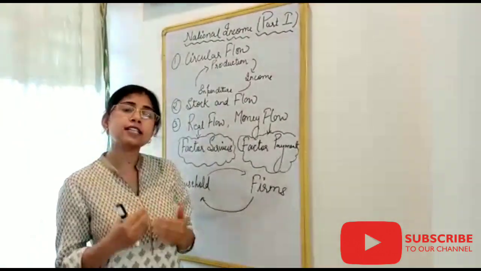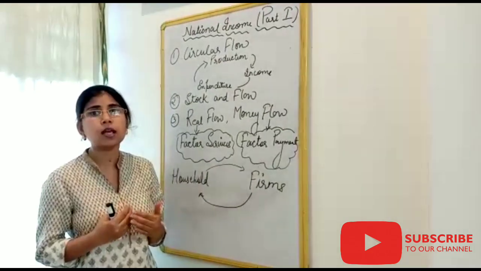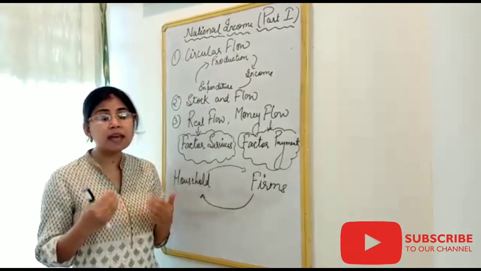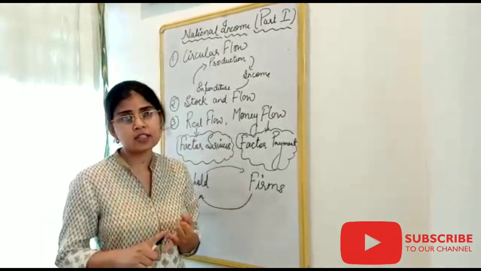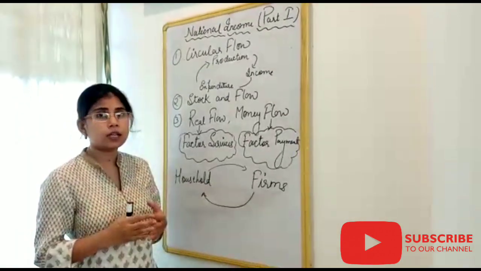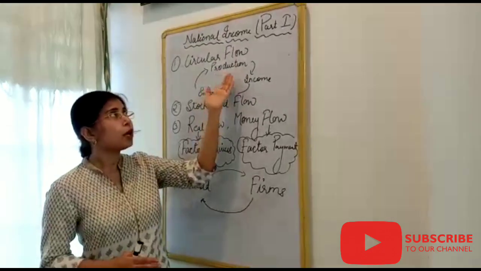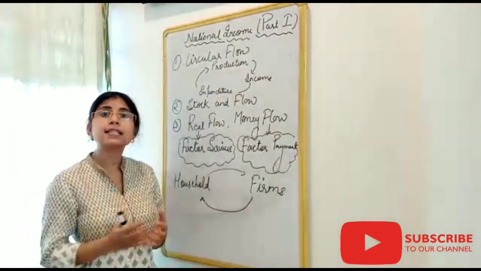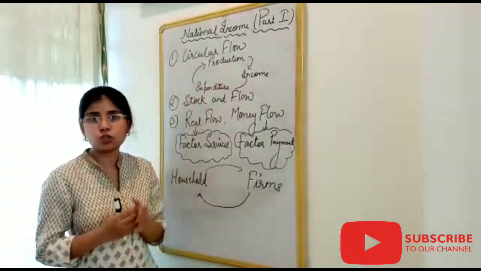We have already discussed that national income comes from different sectors in an economy. Basically, there are three major sectors: the primary sector, secondary sector and tertiary sector. If we go further into it, there is the production sector. The production sector is the sector which provides utility. They are the creators of utility.